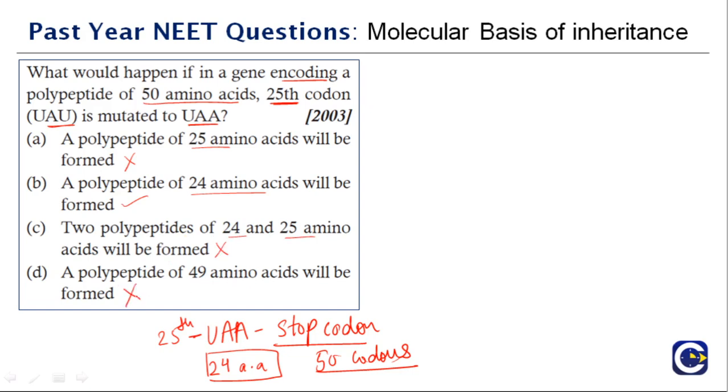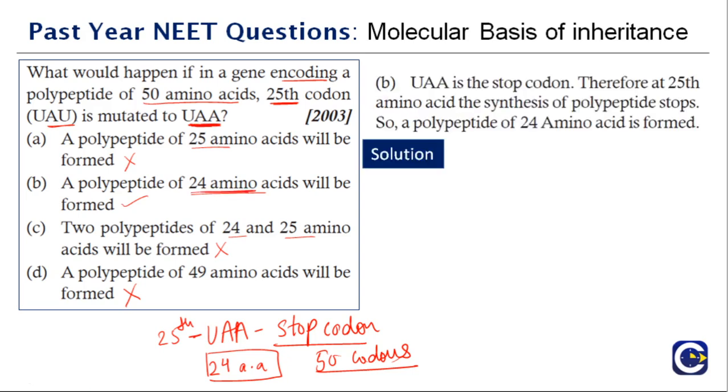No. You need to know that UAA is the stop codon, and then it is very easy to answer. Don't get confused between option A and option B, because the 25th codon is the stop codon itself, and the stop codon will not be translated. So only 24 amino acids will be formed. The right answer is option B.